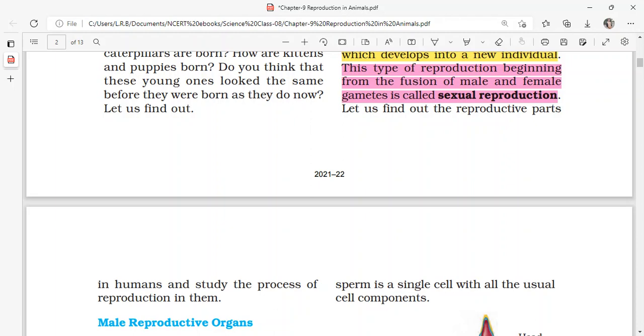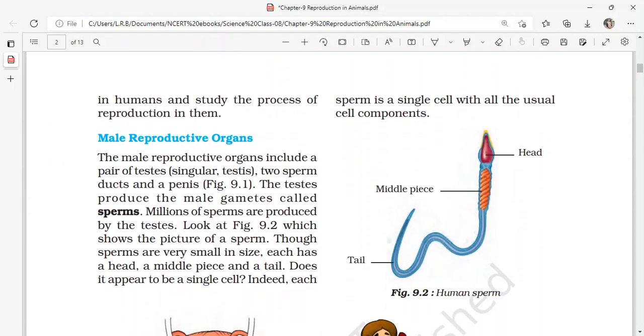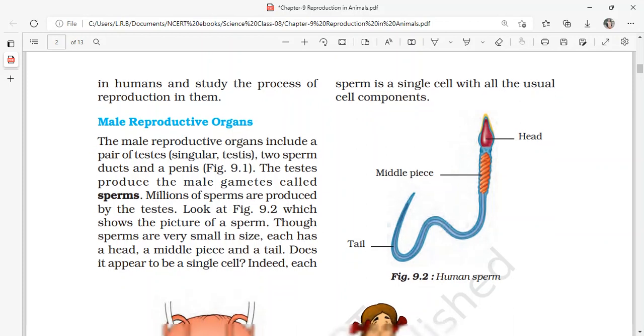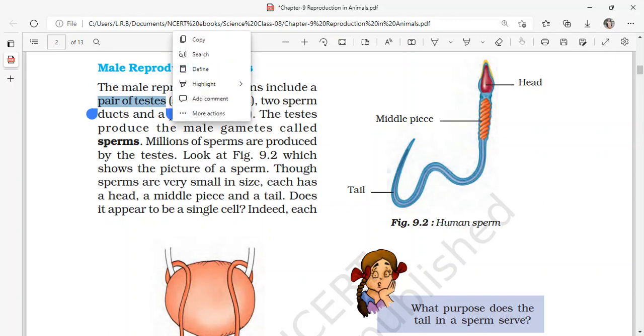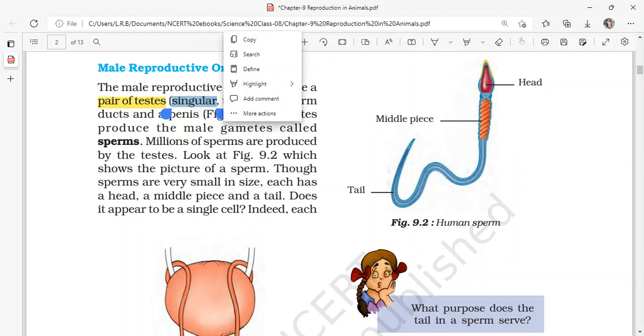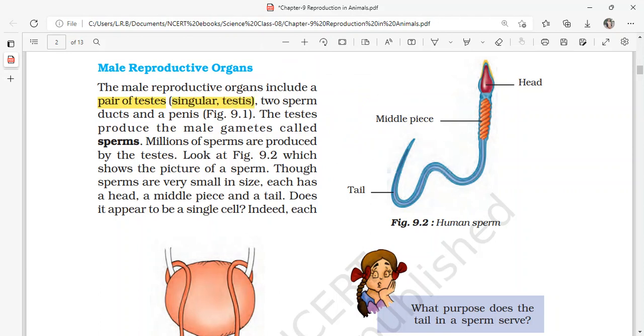Let us find out the reproductive parts in humans and study the process of reproduction in them. So first of all, male reproductive organs. The male reproductive organs include a pair of testes. So what are the components of the male reproductive system? The first one is a pair of testes. Singularly, you need to call testes a testis. So testis is the singular form and testes is the plural form for the two.